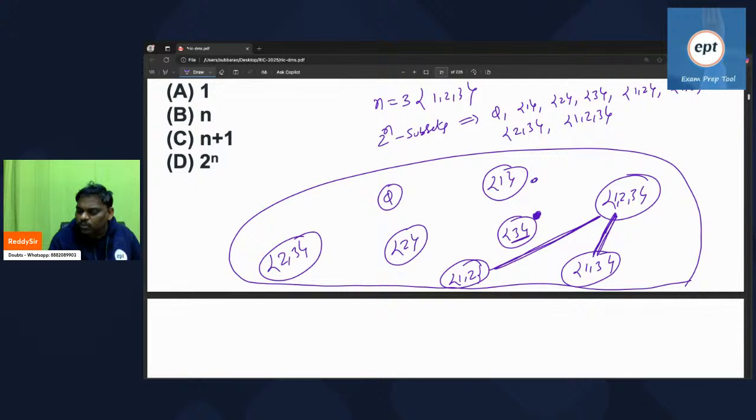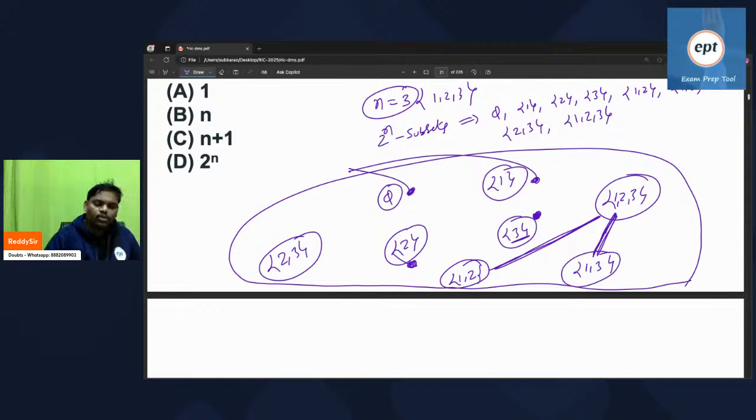He is also not adjacent to anyone. The people who are not adjacent to anyone means degree zero. There are 4 such people. But remember, n value is 3. Degree zero people are 4, which is nothing but n plus 1.